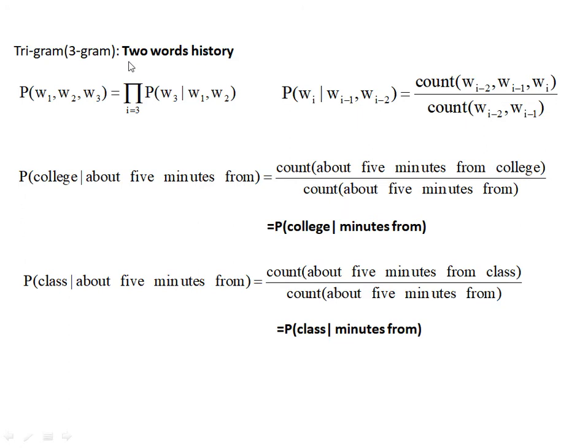Similarly, for trigram, we can write a similar equation. Here, what is the probability of W3 given W1 and W2? These are the two previous words and this is the current predicted word, divided by the count of the previous two words. Now for the same example, the final answer will be: what is the probability of college given minutes from? Now it is predicted from the two previous words. What is the probability of class given minutes from?